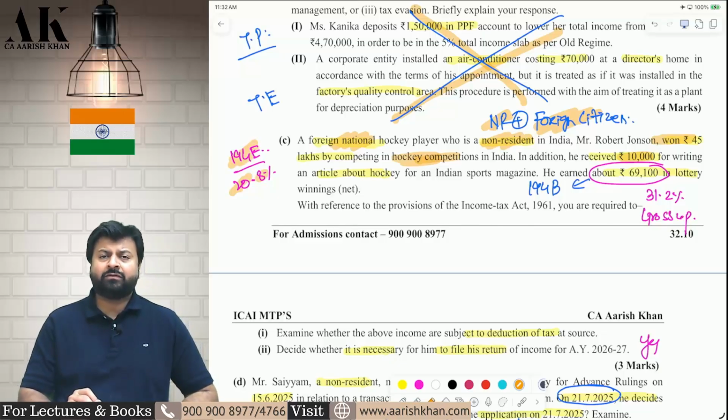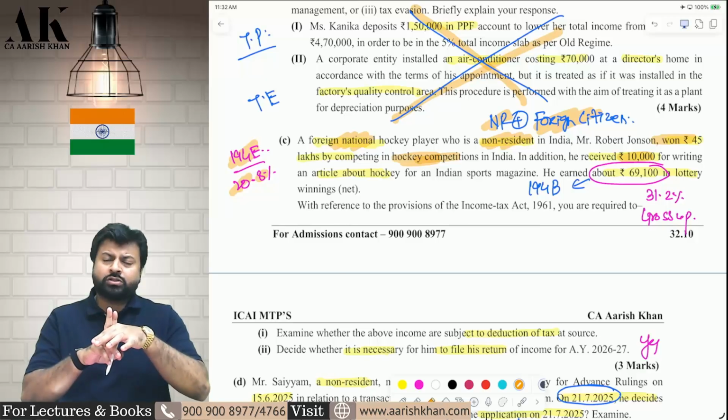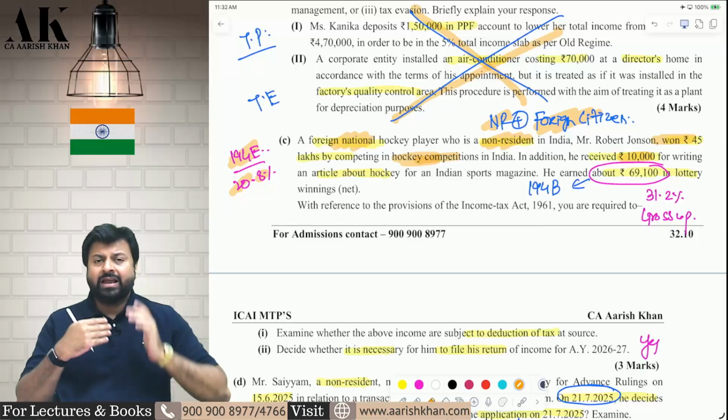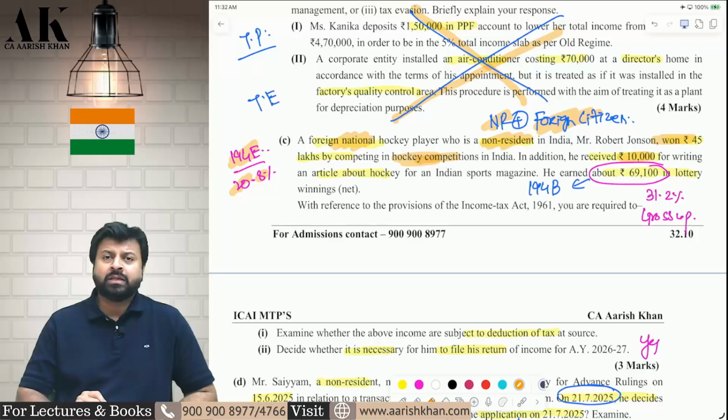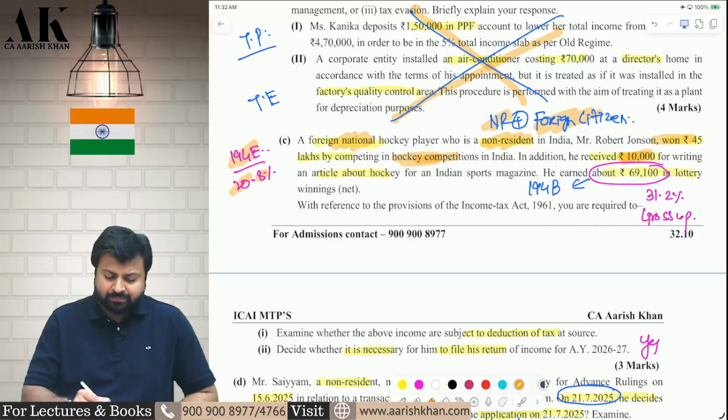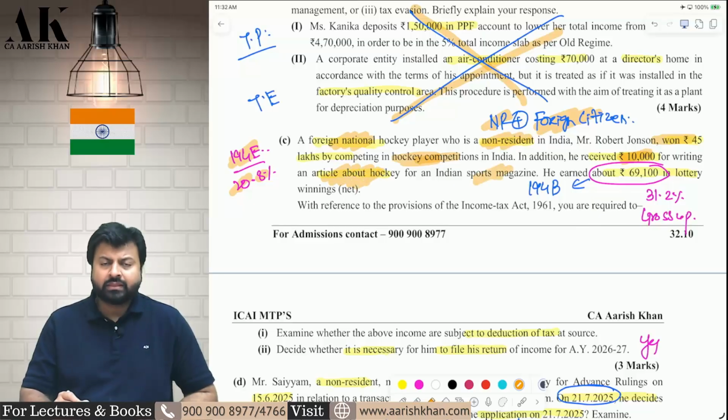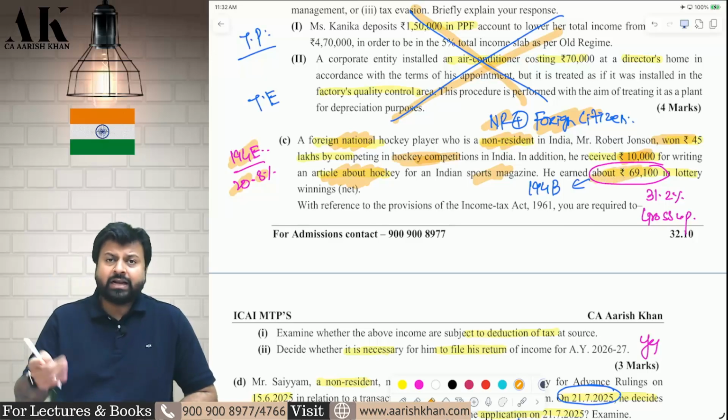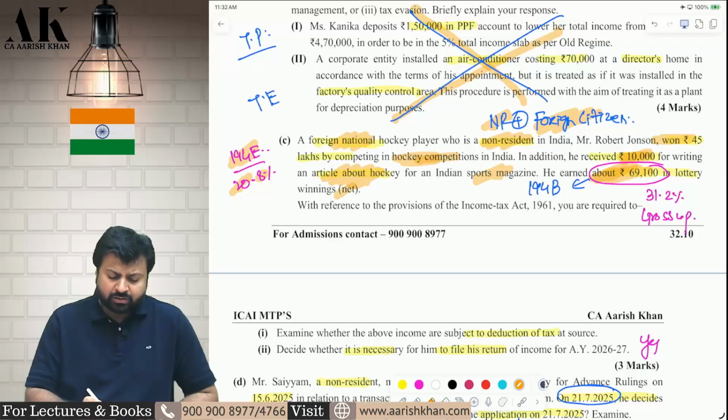It is taxable under 115BBA. If a non-resident who is not a citizen of India who comes to India and participates in any game or sport is liable to tax at 20% plus 4% cess. Further, if he is writing some article in a magazine, then that is also subject to 20% tax. If he does advertisement, that is also subject to 20% tax. Yes, if he earns some lottery, then that is subject to 30% tax under 194B. So the first two incomes will be subject to 20% tax under 194E and the third income will be subject to 30% tax under 194B. But the third income you have to gross up because this is net of TDS.